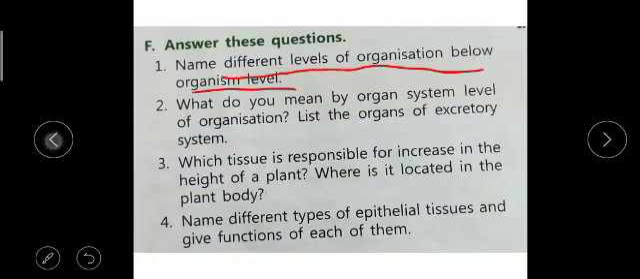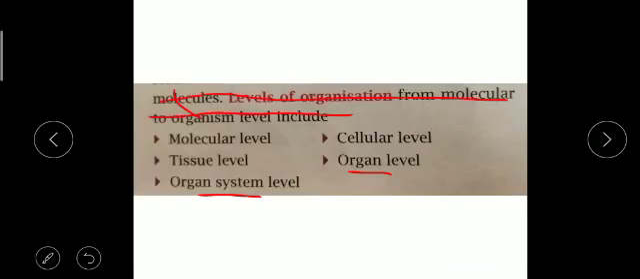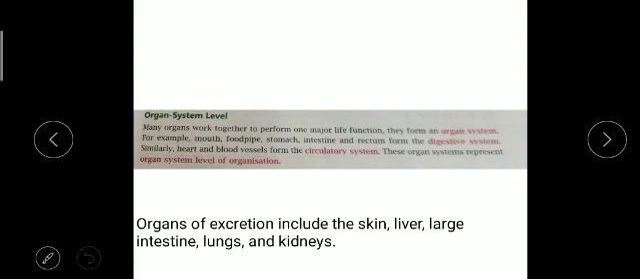Now, question number 2 is: what do you mean by organ system level of organization, and list the organs of excretory system. Excretory system they are asking. Mostly all the questions are given in your book, in the chapter. Page number 9, it is given on page number 9. So you can find out this answer from page 9.